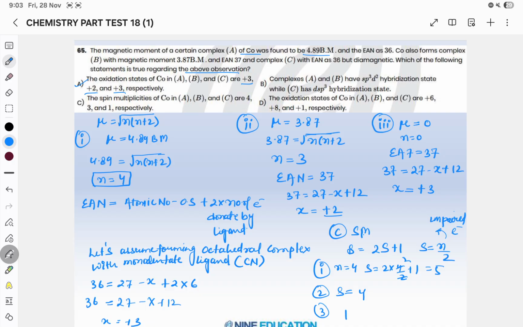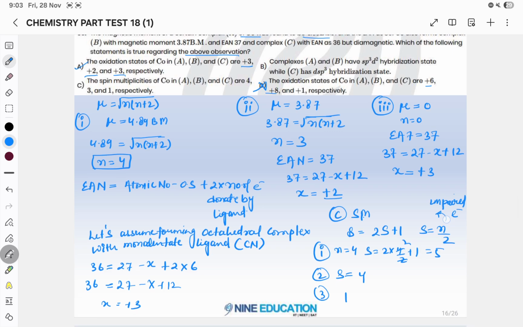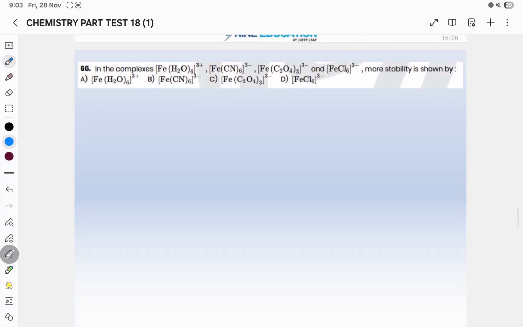What about D? In D, the oxidation states given are plus 8, plus 6 and plus 1. Oxidation state cannot be plus 6 or plus 8. It can be plus 1, plus 2 and plus 3. Okay, I hope this is clear.